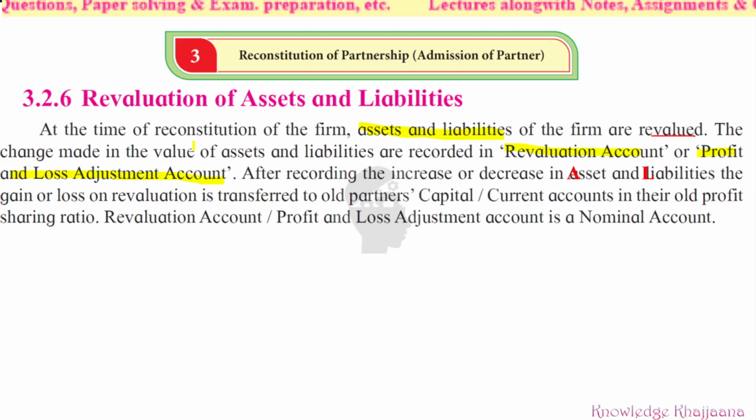That again depends upon the method they are following. In their old profit sharing ratio, which is the most important phrase here. Whatever they have retained, whatever they have gained, should be shared by them in their old profit sharing ratio.